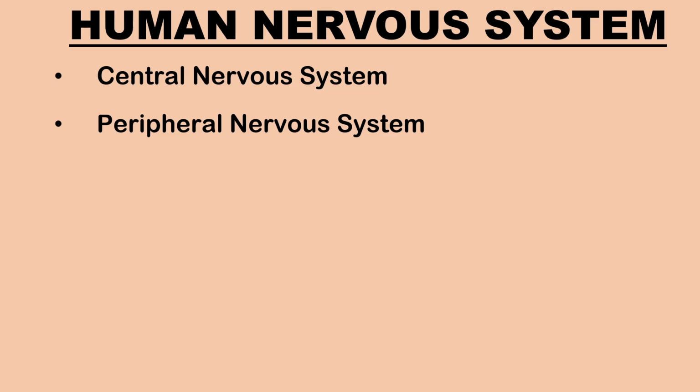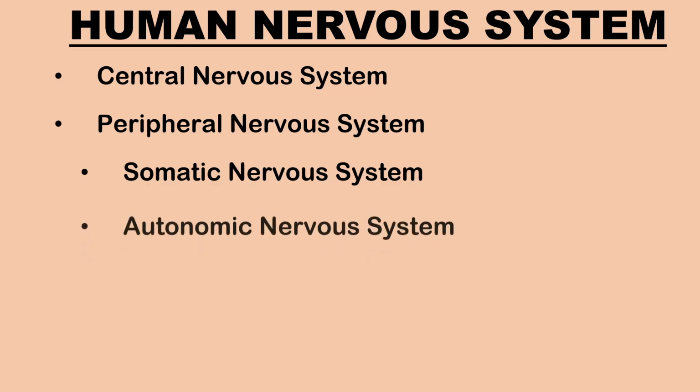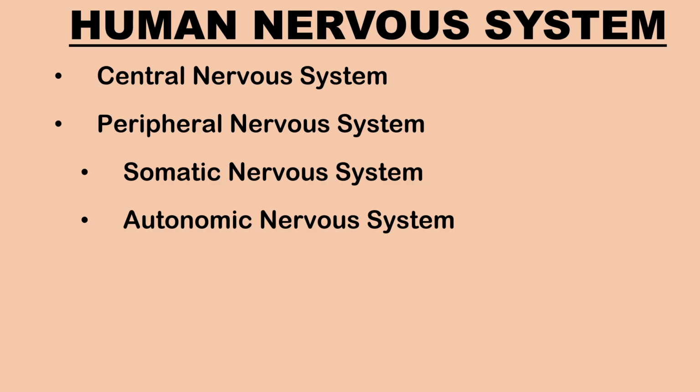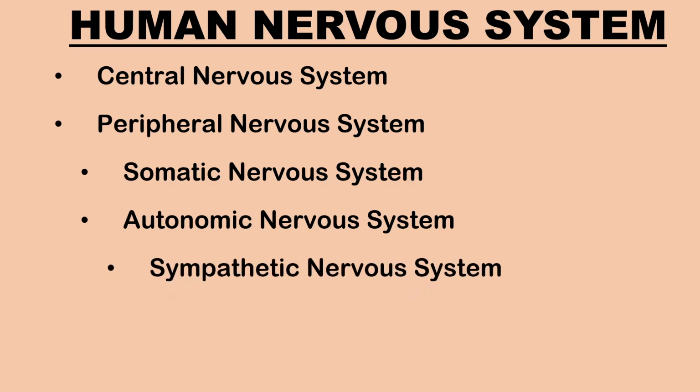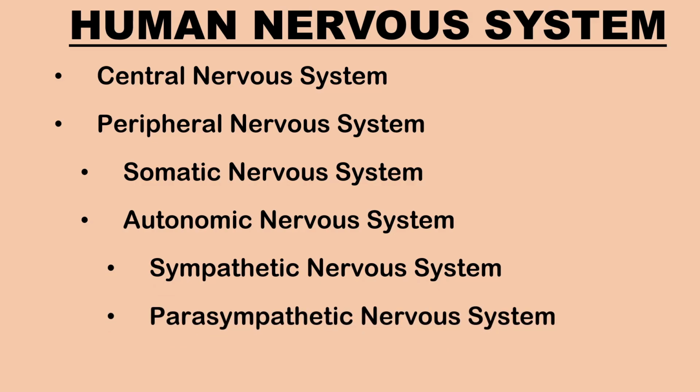The peripheral nervous system can be further subdivided into the somatic nervous system with 12 pairs of cranial nerves and 31 pairs of spinal nerves, and the autonomic nervous system, which includes the sympathetic nervous system, parasympathetic nervous system, and enteric nervous system.